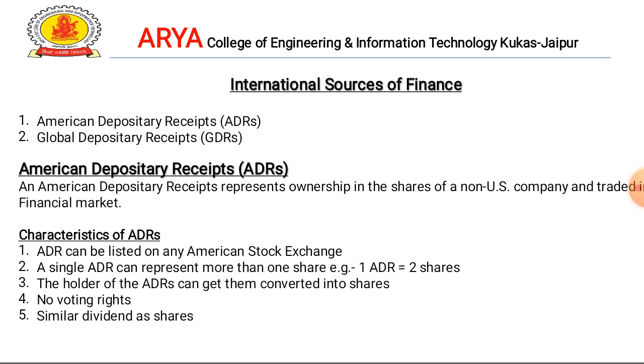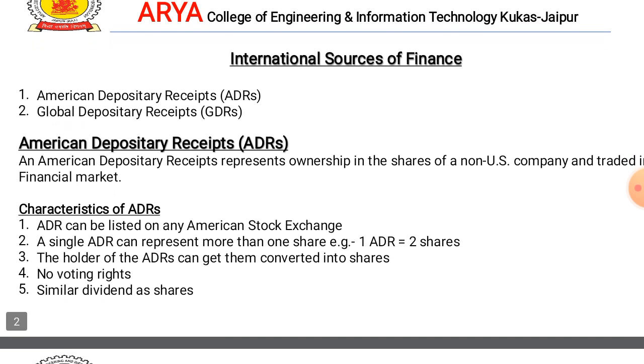Okay, so coming to the characteristics of ADRs. First, an ADR can be listed on any American stock exchange. Second, an ADR can represent more than one share, for example one ADR equals two shares. Third, the holder of the ADR can get it converted into shares. The fourth one is that the holder of the ADR generally has no voting rights in the company. And the fifth one is that the dividend on them is similar to the dividend on shares.